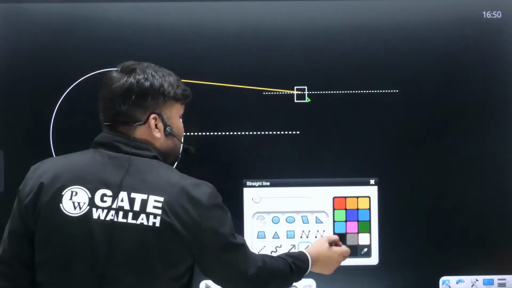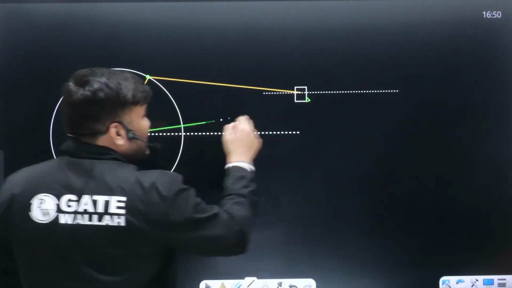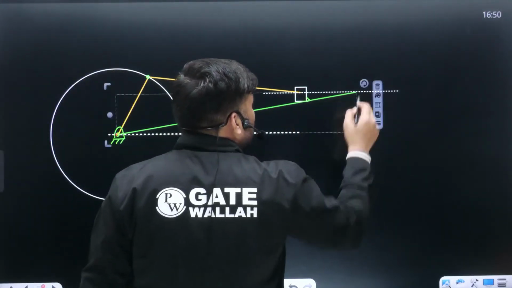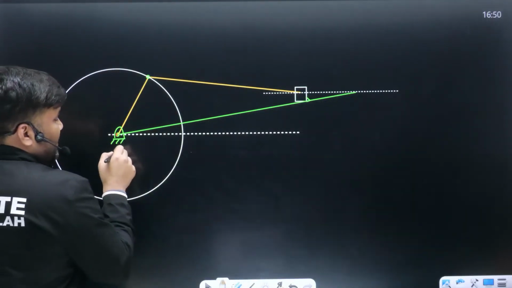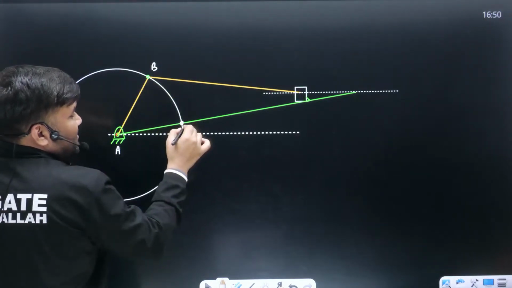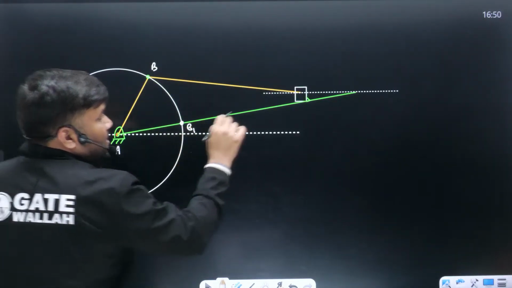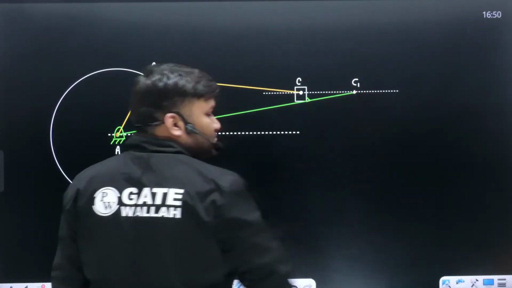Extreme positions. Where are going to be the extreme positions, sir? When crank and connecting rod are going to be in line. One position I have drawn. Again, let me write some names. This is point A, this is your point B. When B has reached this B1 position, your cutter, which is C, will reach the C1 position.